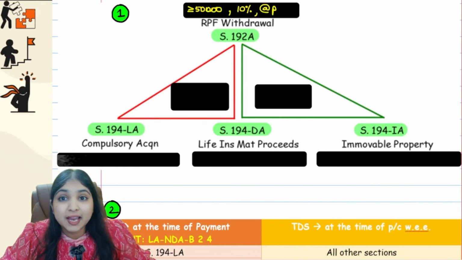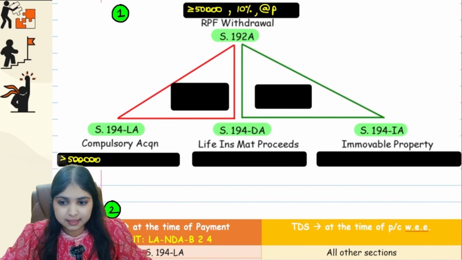Then in 194LA, here what's the limit? Here, if the amount is more than 5 lakhs, we will have TDS.